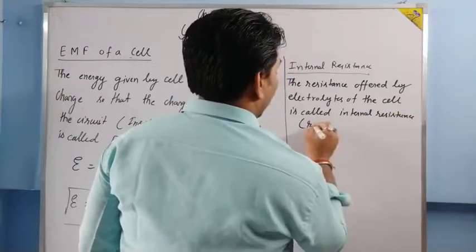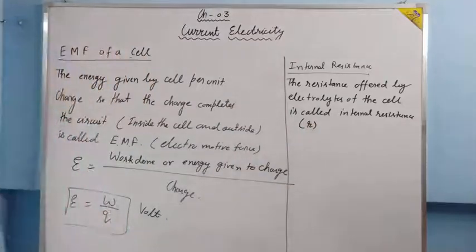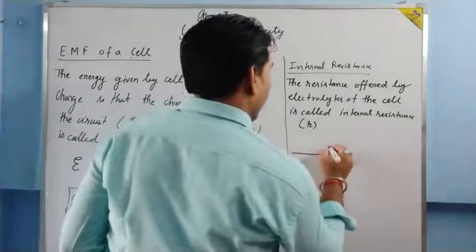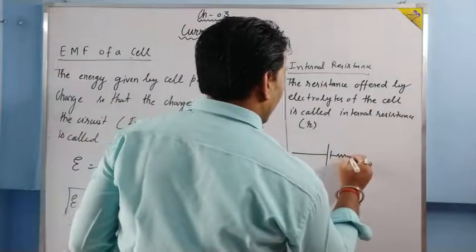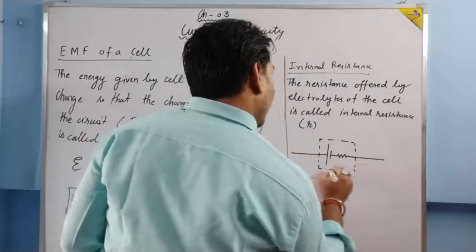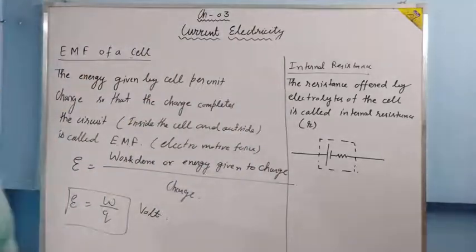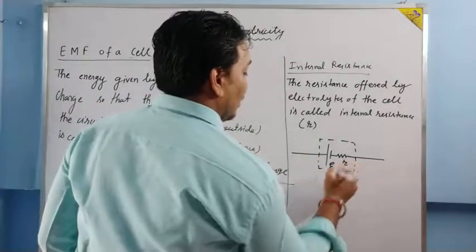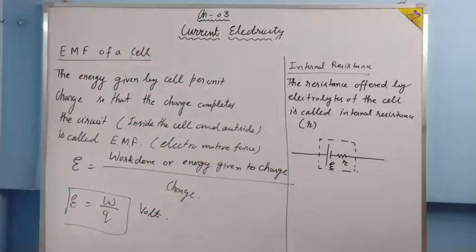It is denoted by small r. So how is a cell represented with this EMF and internal resistance? We represent the cell as a unit like this: this is the EMF E, and this is the internal resistance, small r.